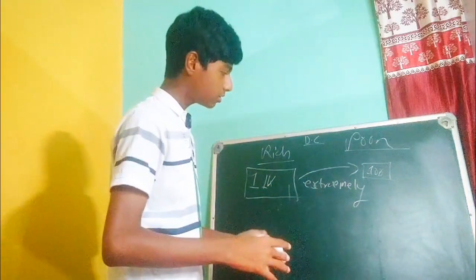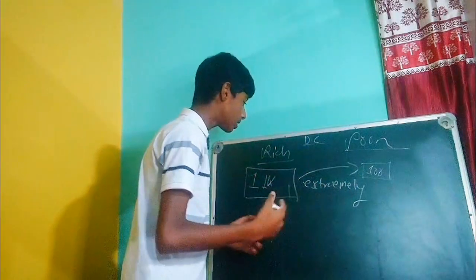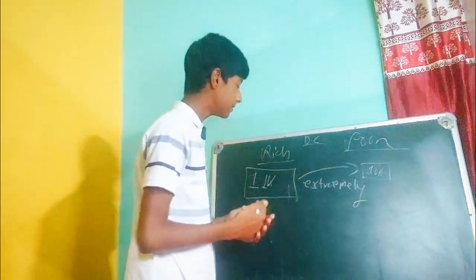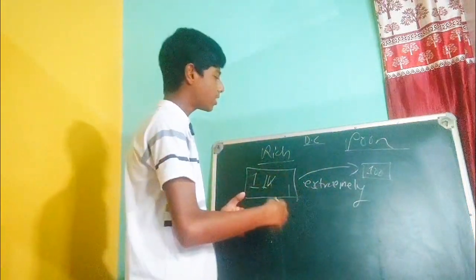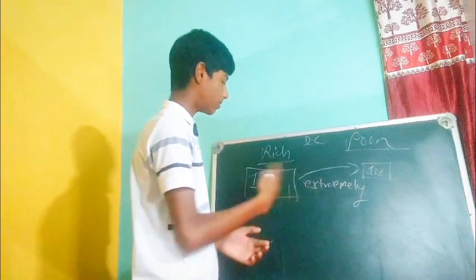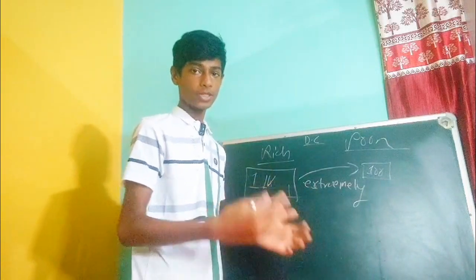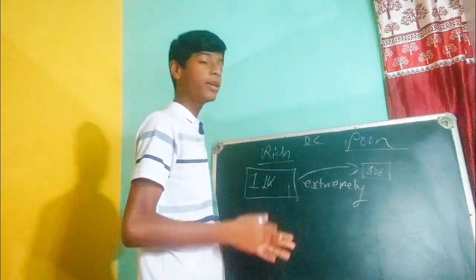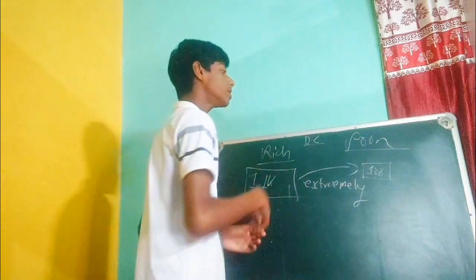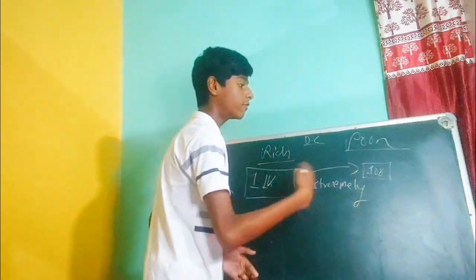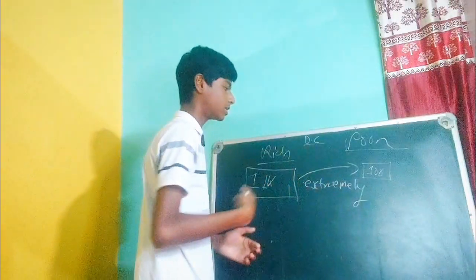Suddenly in the conversation, the rich says to the poor, how many boxes of yours can be my box? Let me explain it clearly: how many hundreds can be 1,000? How many times the price of your assets can be the price of my assets?